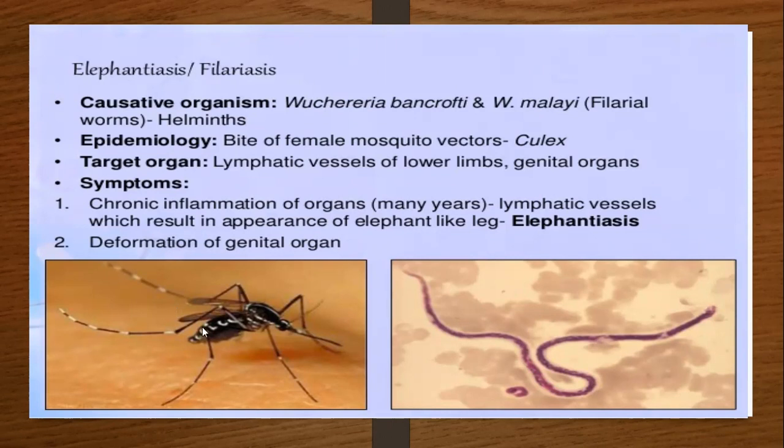So this is a mosquito where white-colored stripes are present on the leg area. Then this is the worm under the microscope, and this worm is responsible for causing elephantiasis or filariasis. The causative organism is Wuchereria bancrofti.